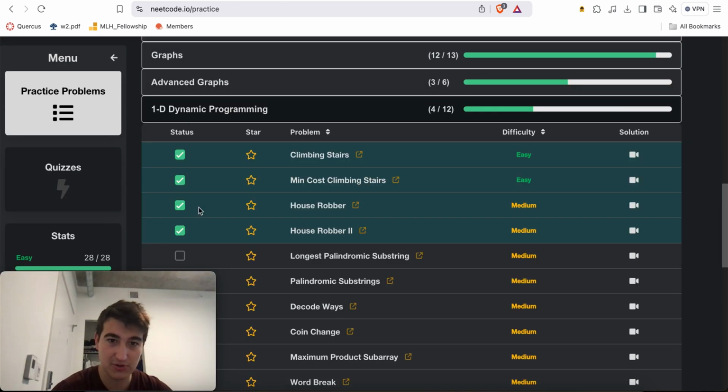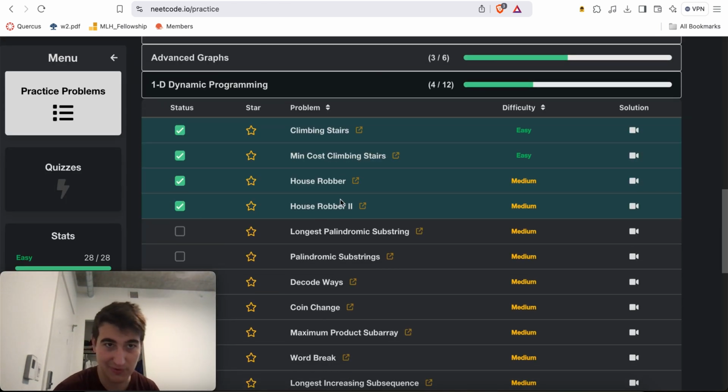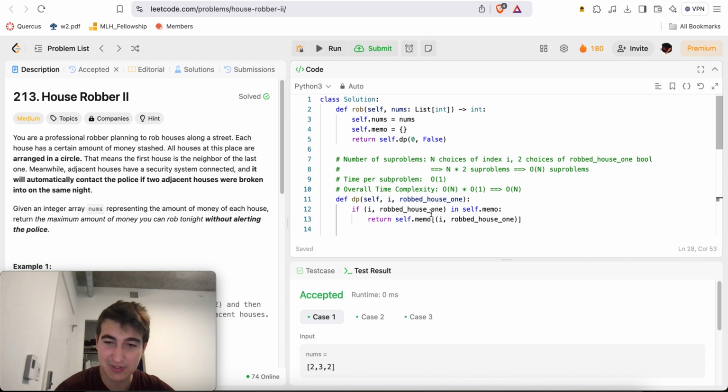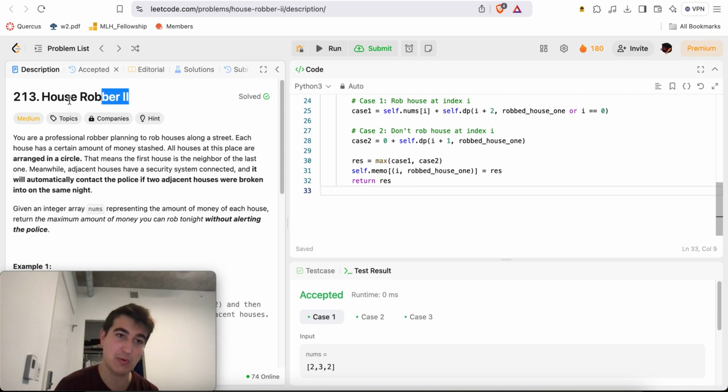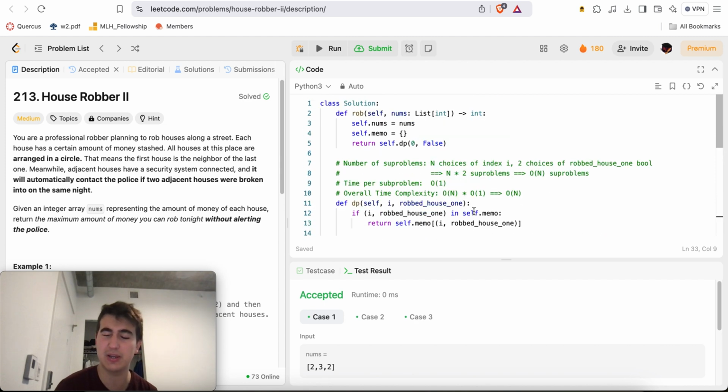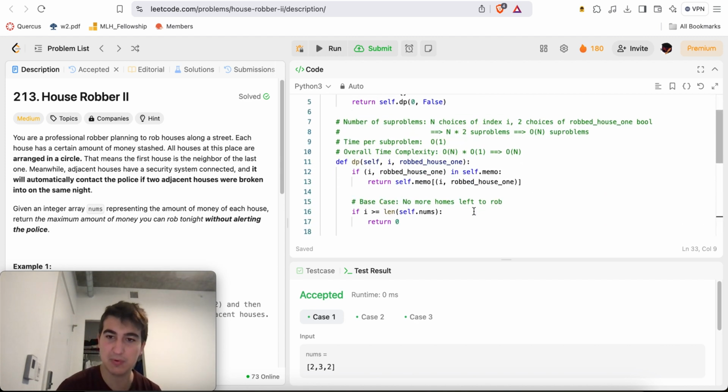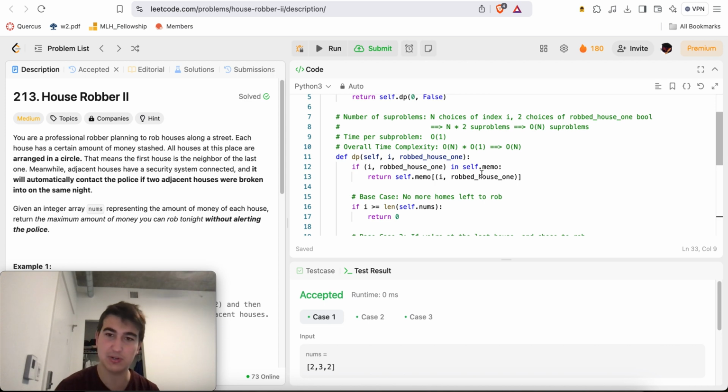And as always, let's make sure that we come in here and check the box. It seems like we've already checked it. And so again, if that's a little bit confusing, I took the time to explain how I think about dynamic programming algorithms in more detail inside of house robber 1, which is the first LeetCode medium 1D dynamic programming problem that I do. And now for the rest of the 1D DP problems, I'm just going to go faster in terms of my style and so on.